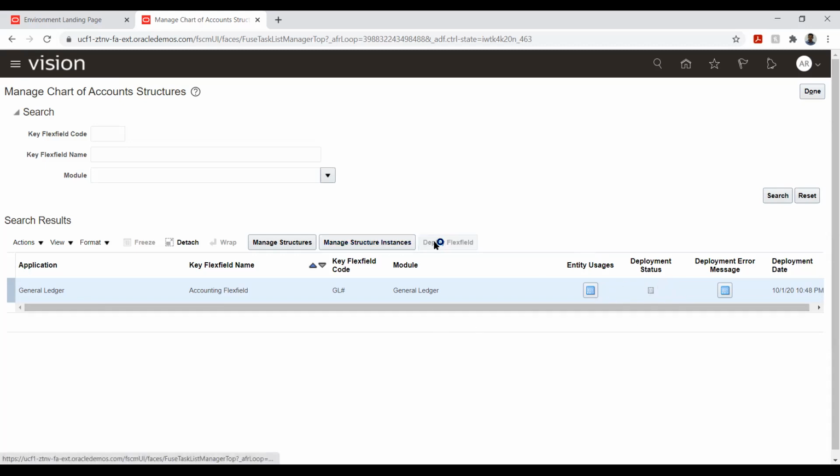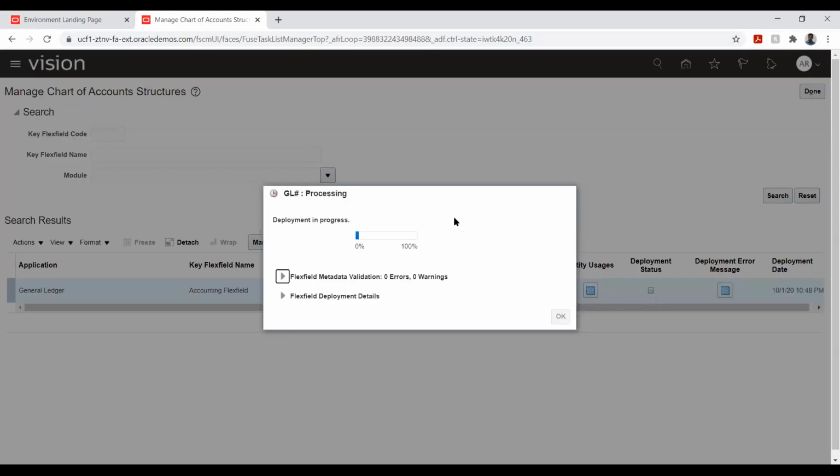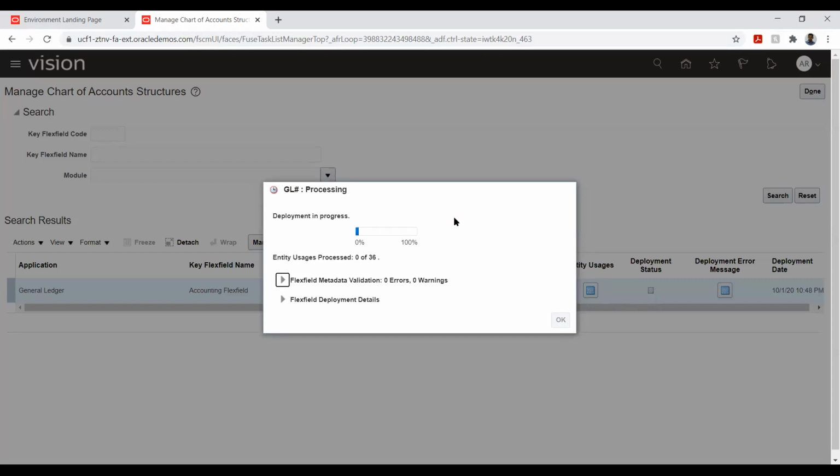So what we will do is say deploy FlexField. If there is any exception or warning, we can check it here.